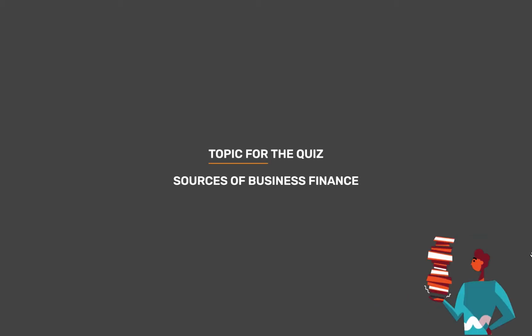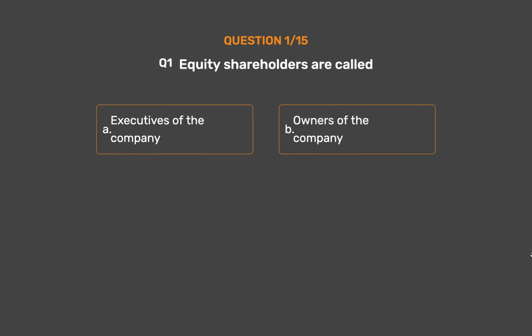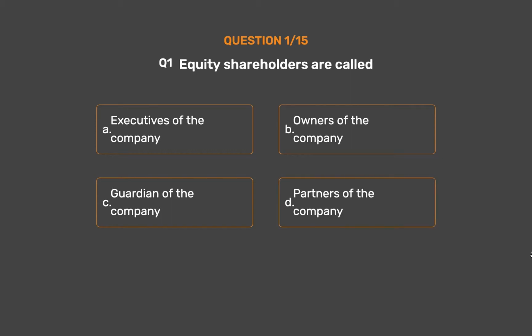Topic for today's quiz is Sources of Business Finance. Question number 1. Equity shareholders are called Option A. Executives of the company. Option B. Owners of the company. Option C. Guardian of the company. Option D. Partners of the company.